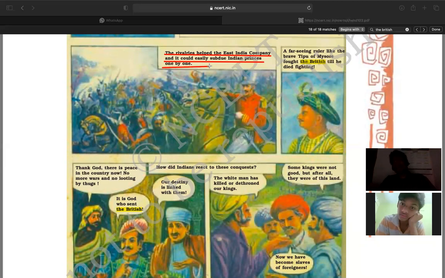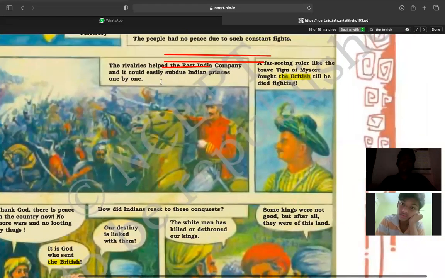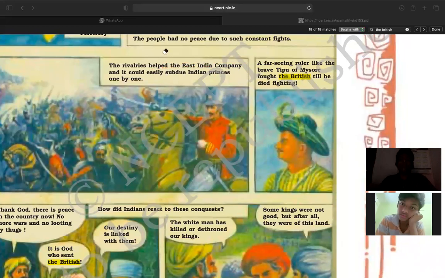Now, rivalries means what? The meaning of rivalries is enmity. Enmity held with the East India Company. So enmity between whom actually? If you see, the enmity between one king and the other king actually helps the East India Company, and the East India Company easily subdues.